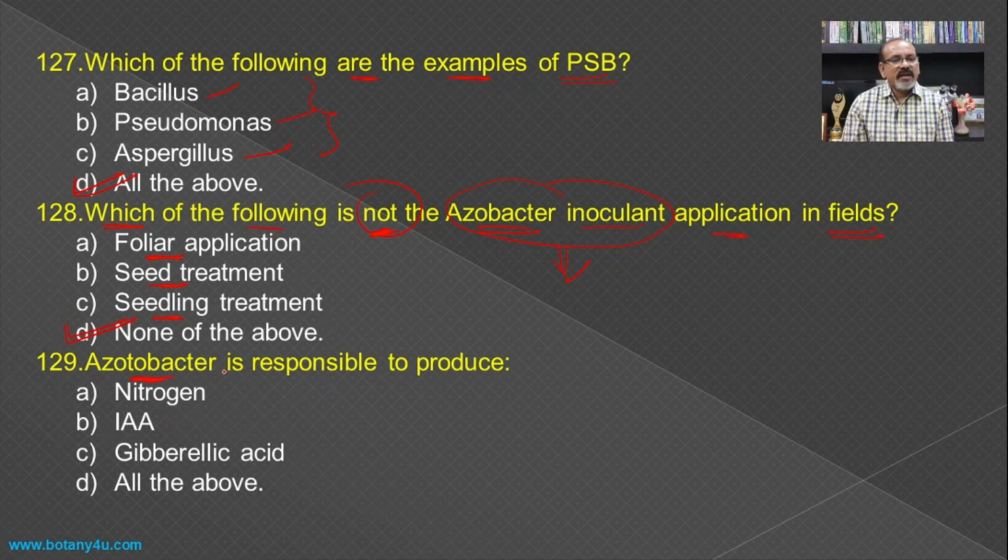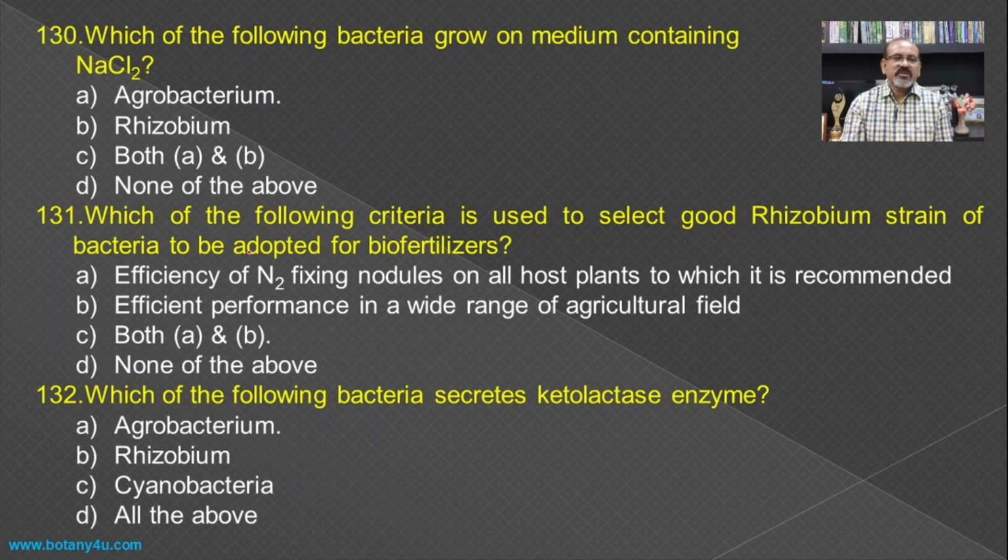Then Azotobacter is responsible to produce, if you see the synthesis of the nitrogen, that is the nitrogen fixation, synthesis of the indole acetic acid, and synthesis of the gibberellic acid, all these are the functions of the Azotobacter, and hence all the above becomes the answer for this question.